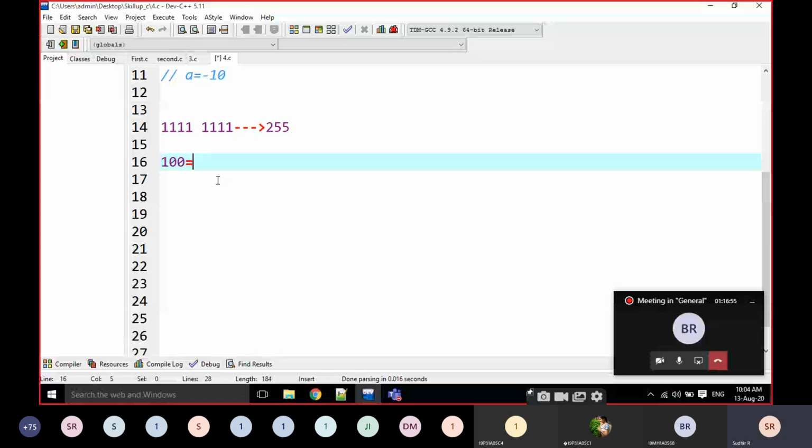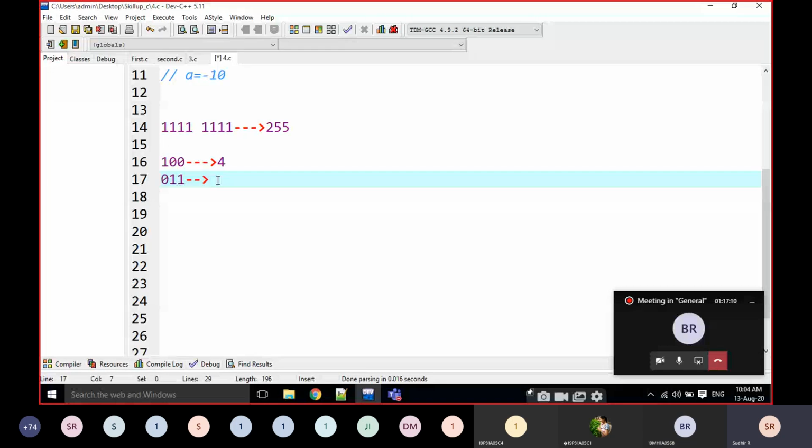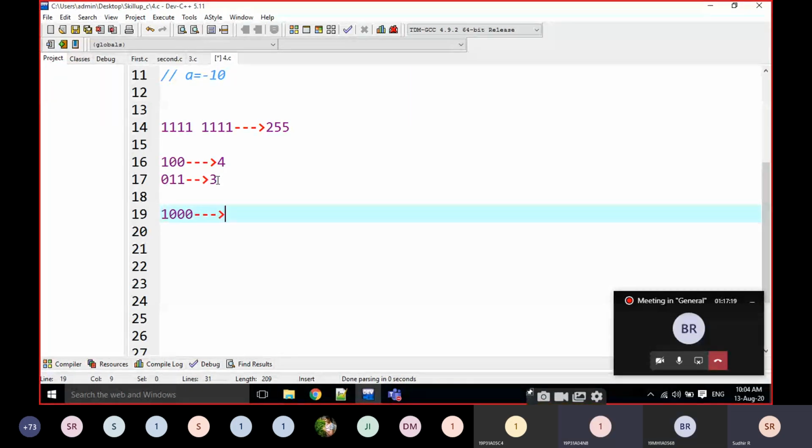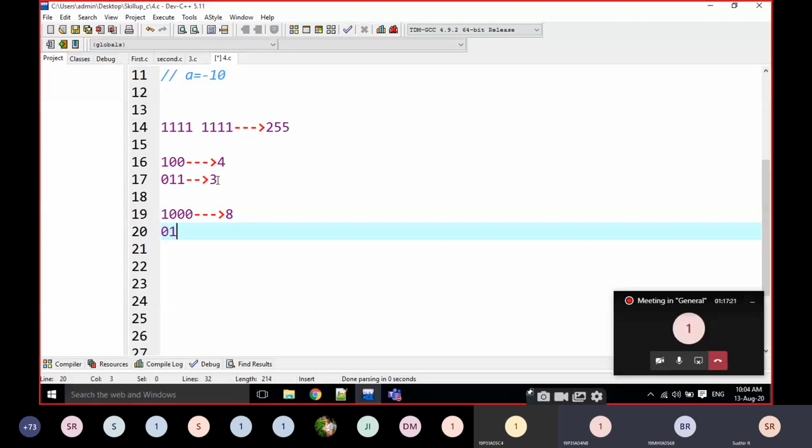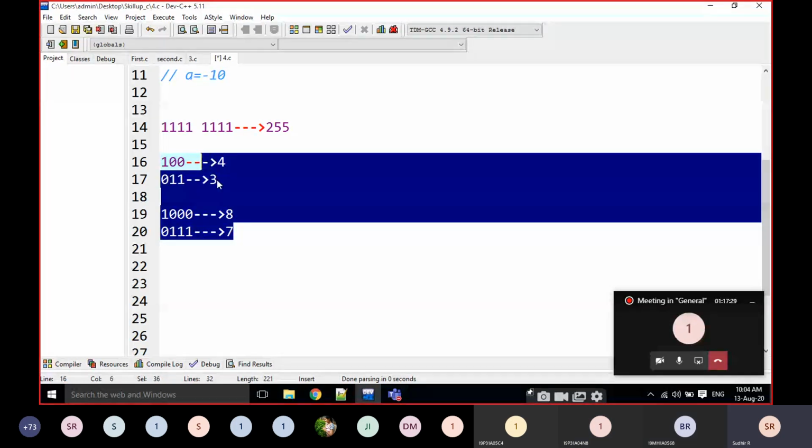Can anyone tell what is this value? 4, sir. 0 double 1 is 3. 1 triple 0 is 8. 0 triple 1 is 7. Excellent. Okay, correct, perfect. Just remember these points.